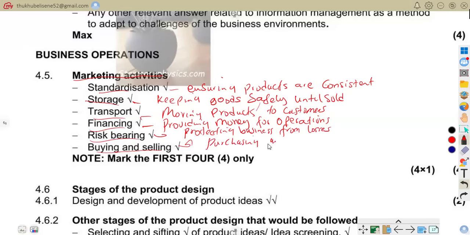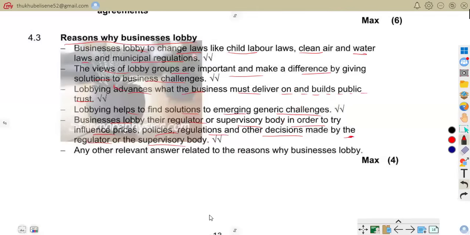Buying stock from suppliers and selling products to customers, that is what you are trying to say. So we do understand this. So now let us go to 4.6.